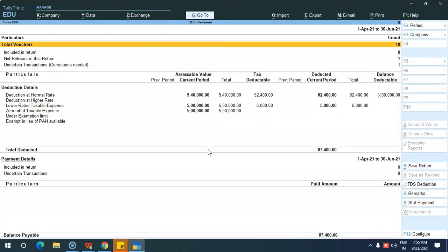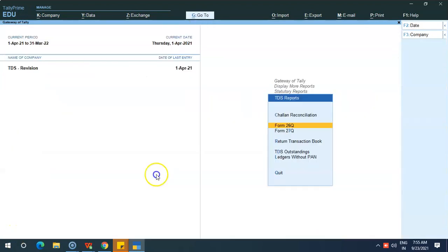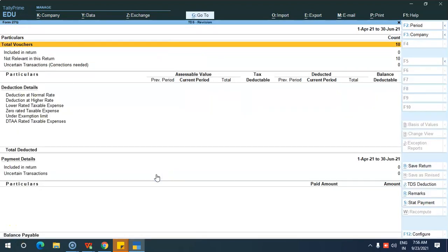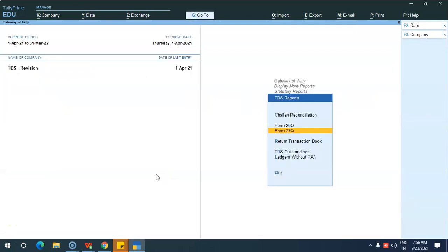Okay, so this is form 26Q. Then you have form 27Q. Okay, so based on form 27Q we haven't entered any transactions.